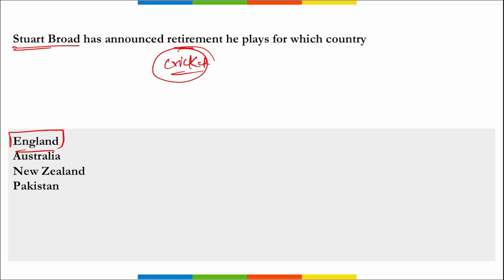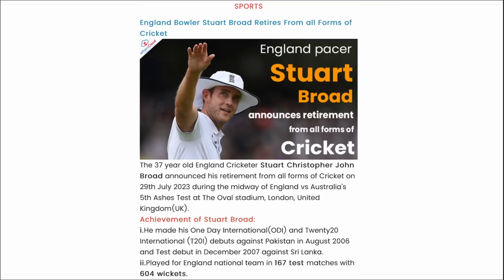Stuart Broad, England pacer, has announced retirement from all forms of cricket. Correct? Here you can see Stuart Broad, right? He made his one-day international and T20 debut against Pakistan in August 2006 and his test debut in December 2007 against Sri Lanka. He played for the England national team in 167 test matches with 604 wickets, and now he has announced the